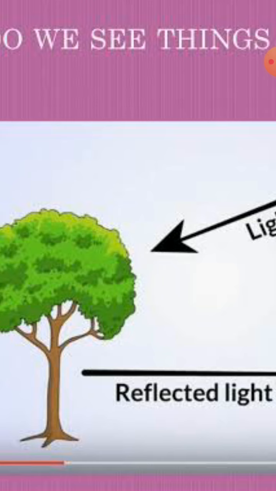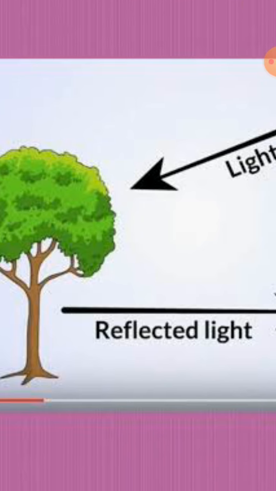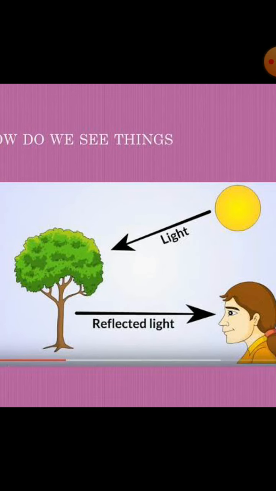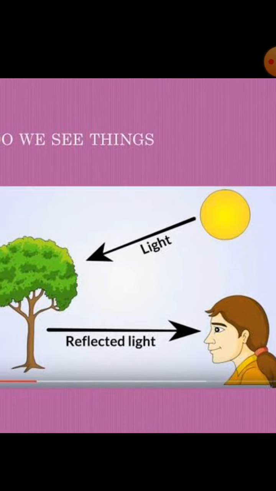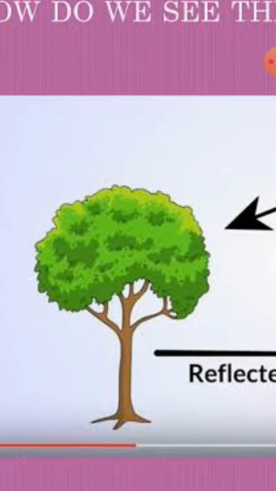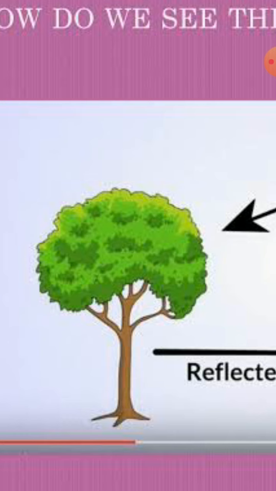It comes to the tree, and then the tree throws that ray back, so it is reflected. That reflected ray comes to our eyes, and when it comes to our eyes, then we can see that the object is a tree or whatever the object is.